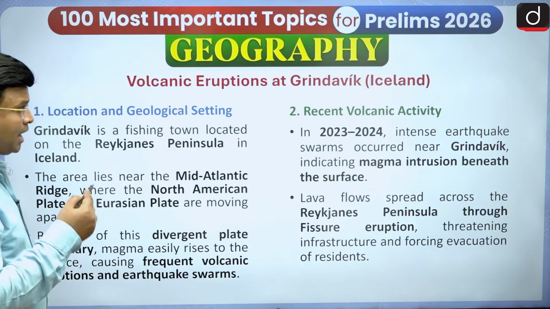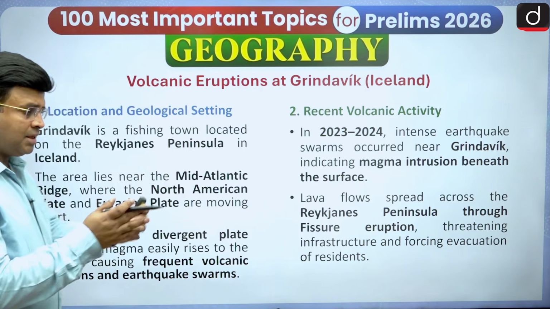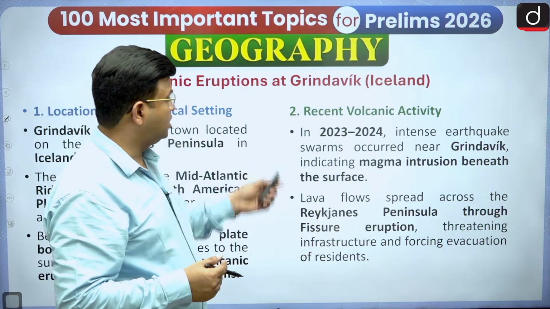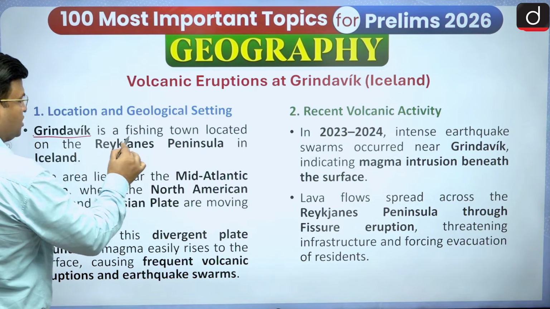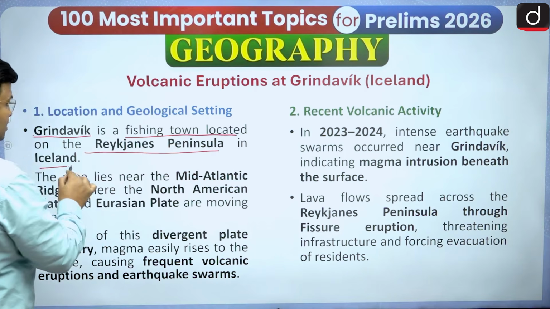Next part: volcanic eruption at Iceland. We have seen the volcanic eruption at Iceland. Iceland is along the divergent boundary, and it is related to current affairs. Grindavik is a fishing town located on the Reykjanes Peninsula, Iceland.